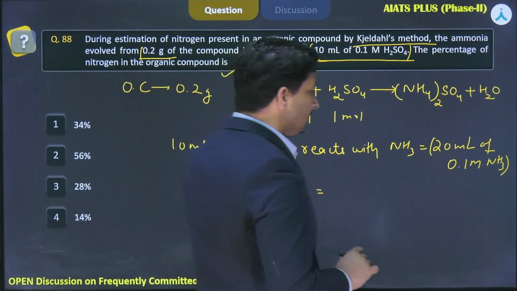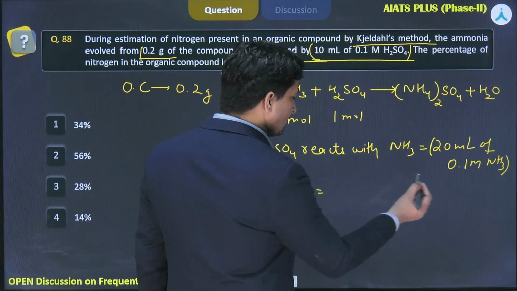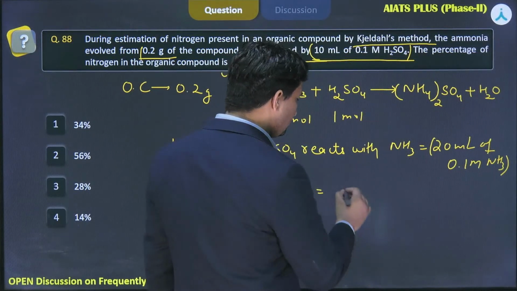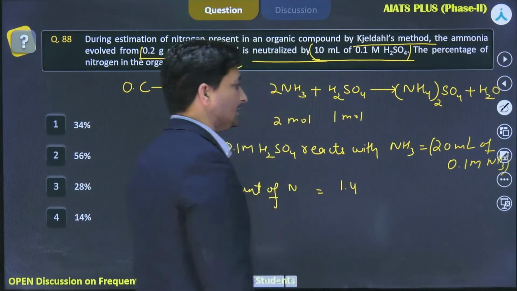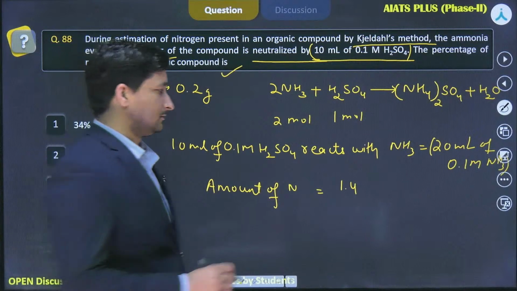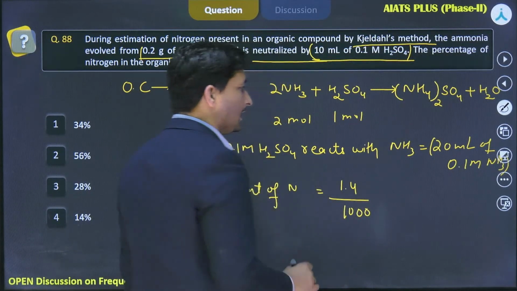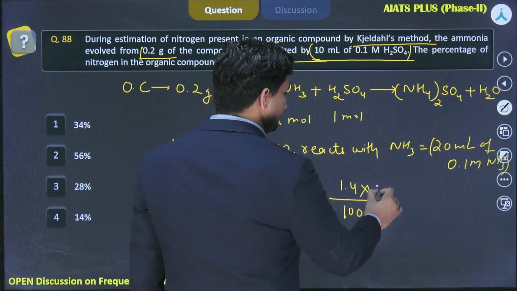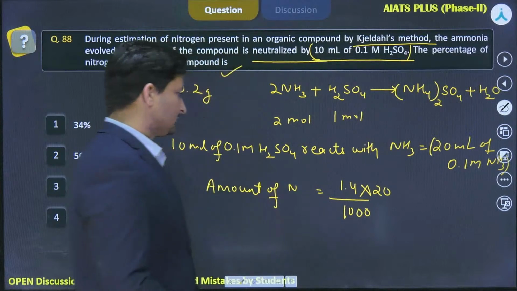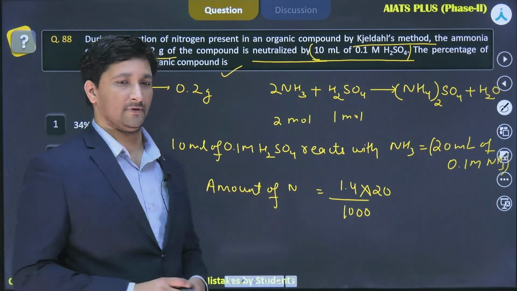So 0.1 molar ammonia, 1 mole of ammonia has 14 gram of nitrogen, so 1.4 gram is present in 1000 ml. So divided by 1000, and how many ml of ammonia is there? It is 20. So multiplied. This will be the amount of nitrogen that will be there.